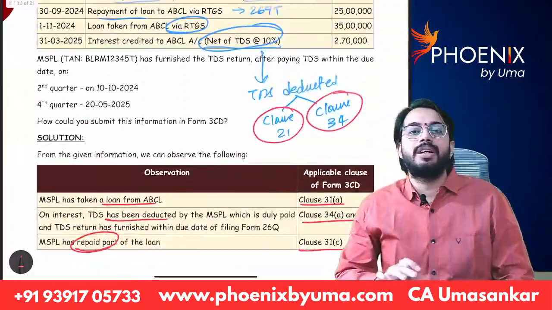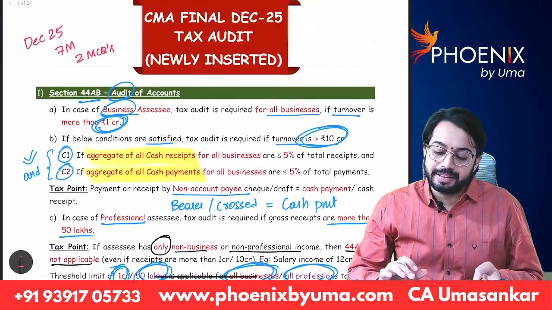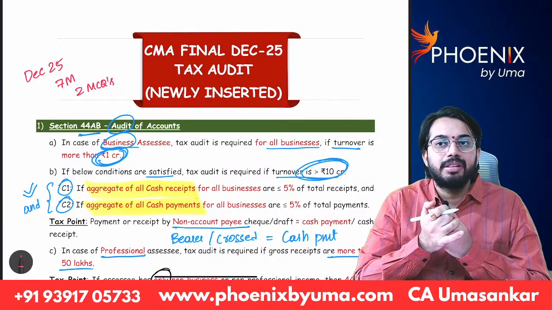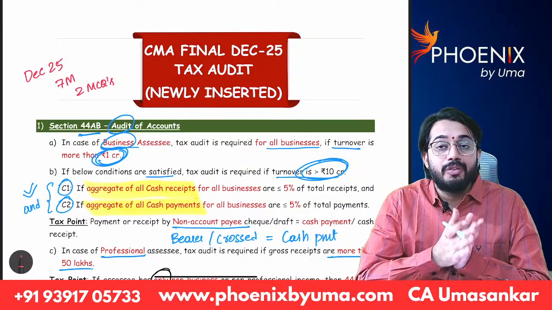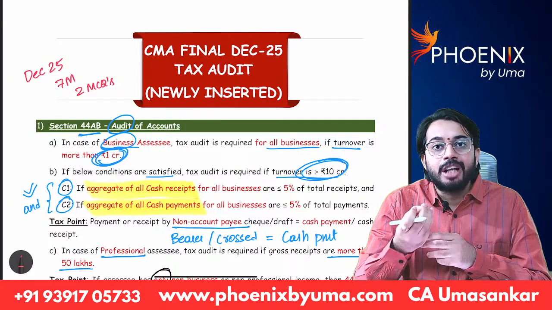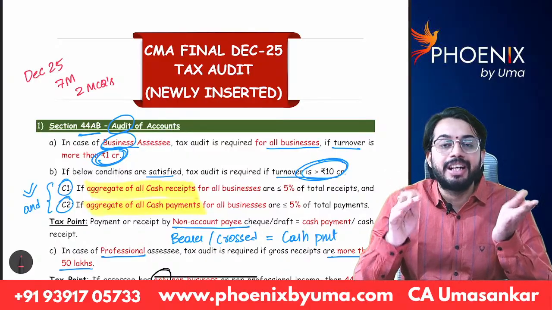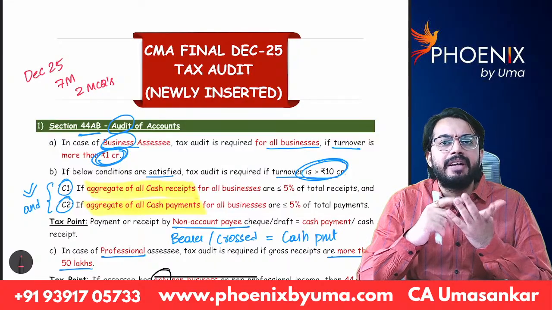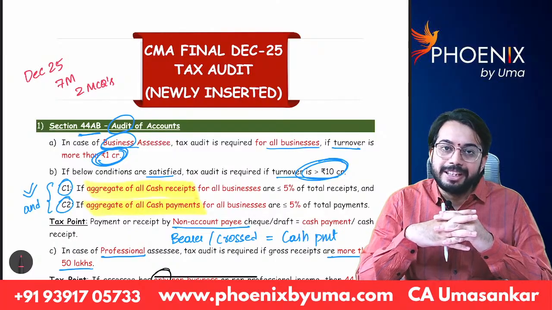So this is all about tax audit. I hope you understood this concept. It's very important, I'm feeling, because many ICMA and many cost accountants want to do tax audit. If cost accountants are to be given tax audit signature, they have to have sound knowledge about tax audit. That is the reason this chapter is introduced. So we can expect at least 7 to 9 marks from this chapter. Prepare carefully. Okay. Thank you very much.